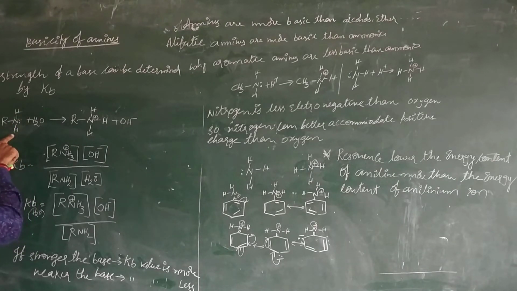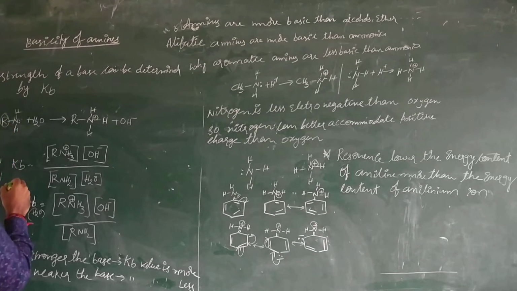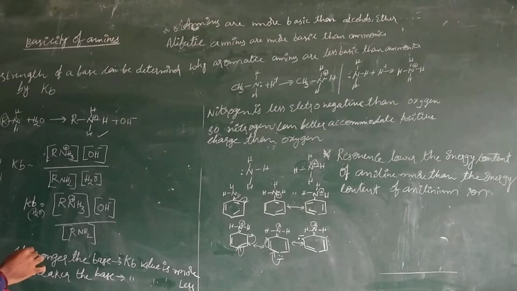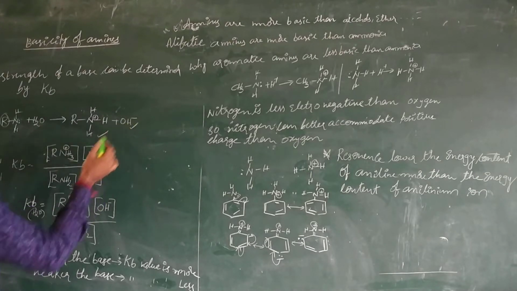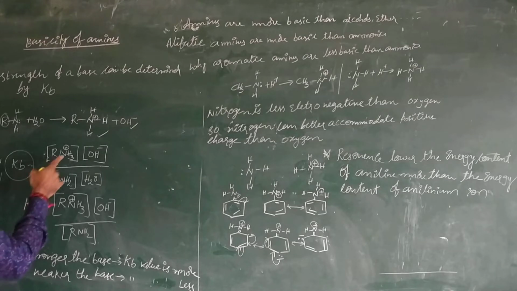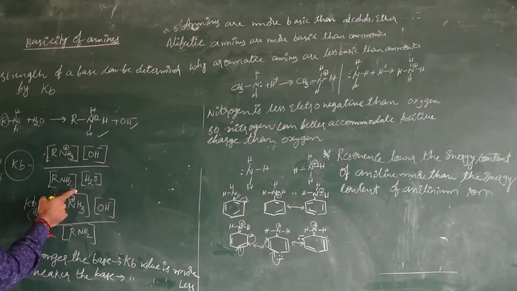This is a primary amine, because it contains only one alkyl group. When it is dissolved in water, it produces a cation and OH minus. According to the law of mass action, Kb is equal to the products over the reactants.